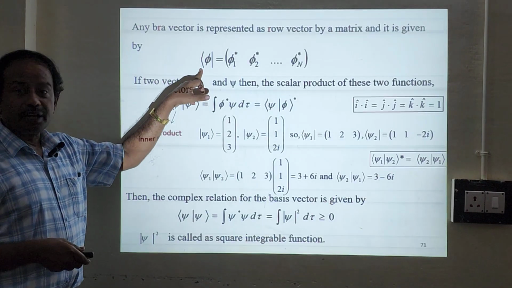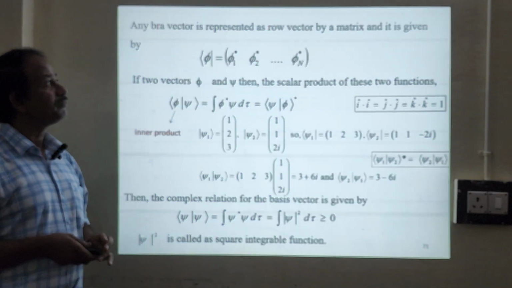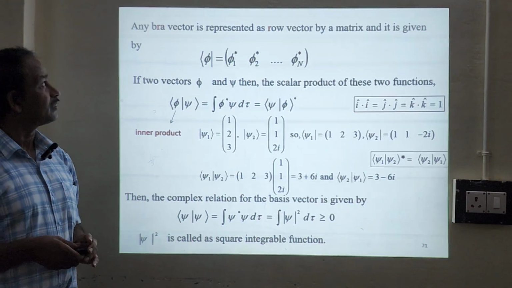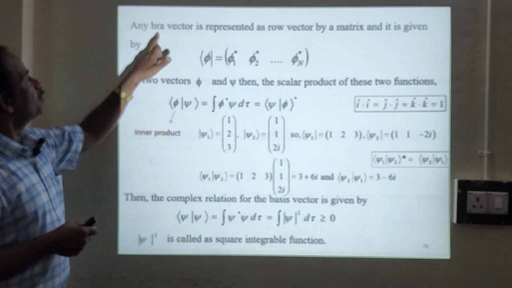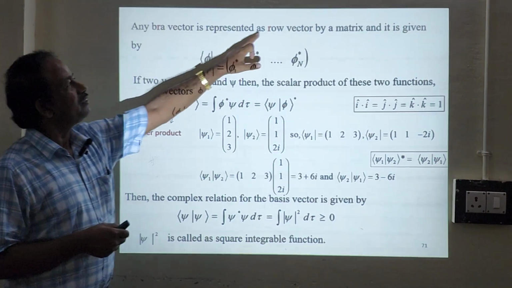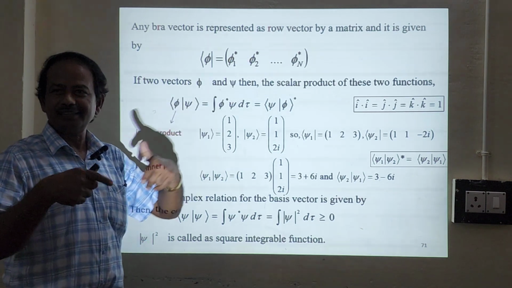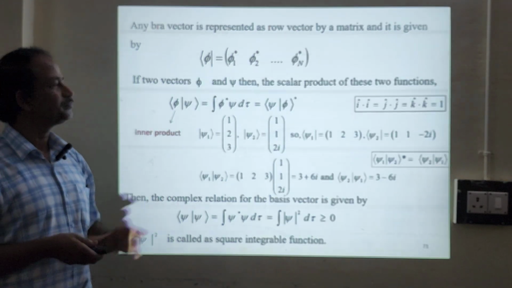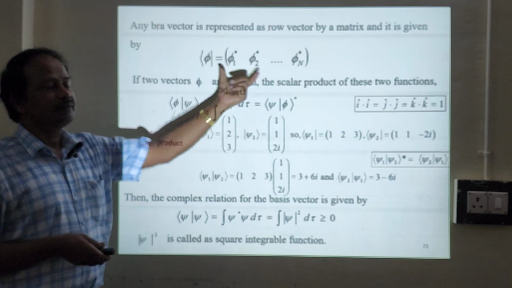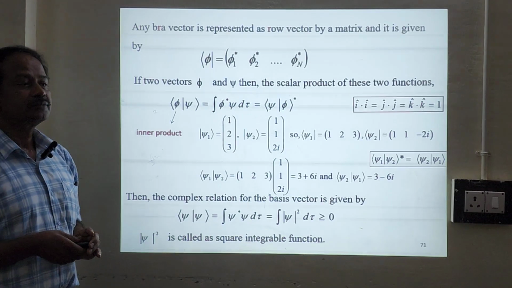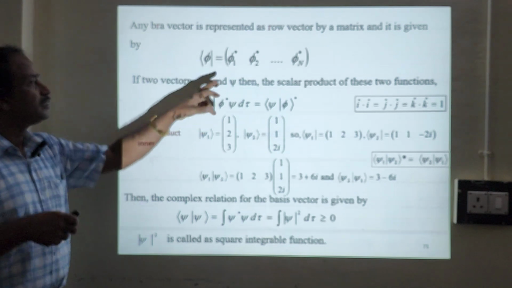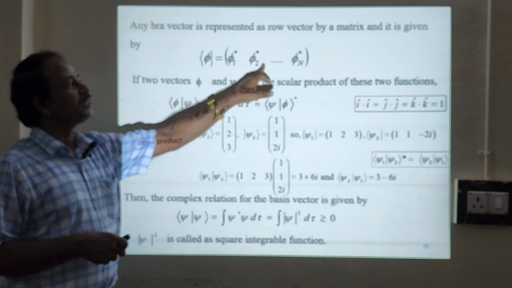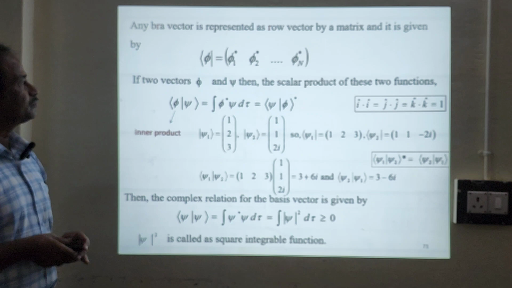Similarly, any bra vector can be represented in terms of a row vector. We have a small mnemonic: in bra, r is there, and in row vector, r is there. So any bra vector will be represented in terms of row vectors. Okay. So phi consists of many elements: phi 1 star, comma, phi 2 star, dot dot dot, phi n star.